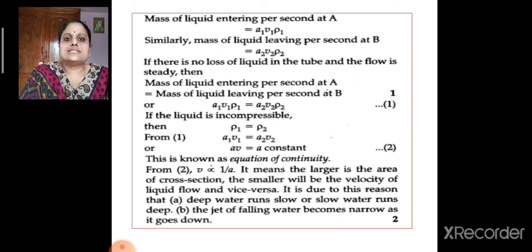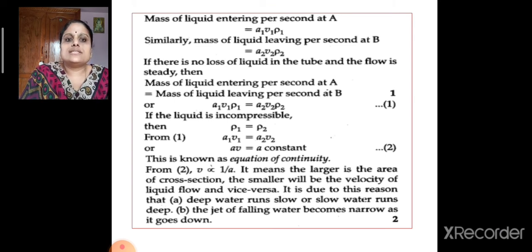Since the liquid is the same through both the cross sections, rho 1 will be equivalent to rho 2. Therefore, cancelling rho 1 and rho 2 on both sides of equation 1, we get A1 V1 equivalent to A2 V2, or AV is a constant. This is known as the equation of continuity.